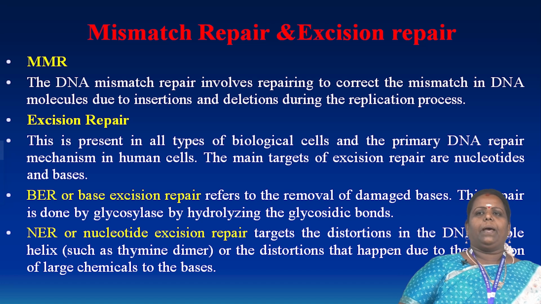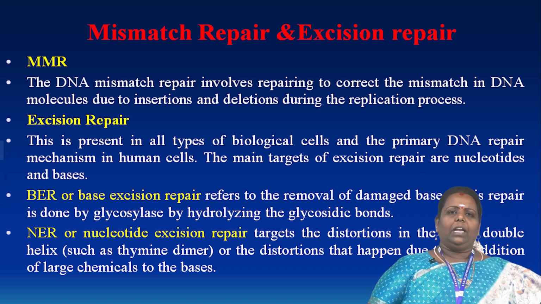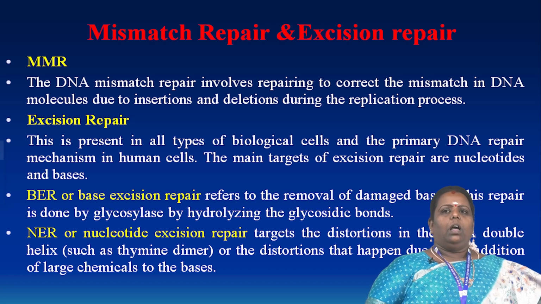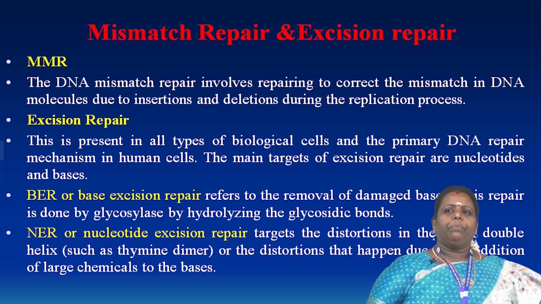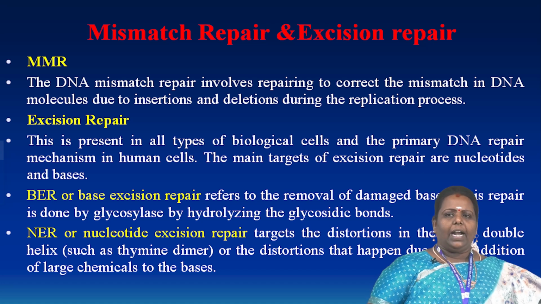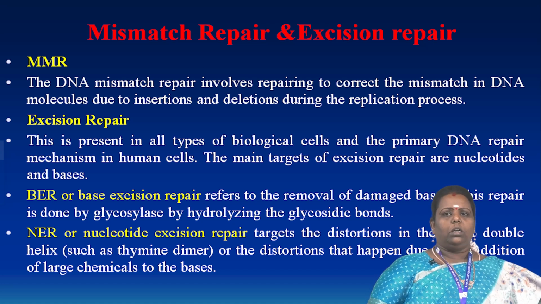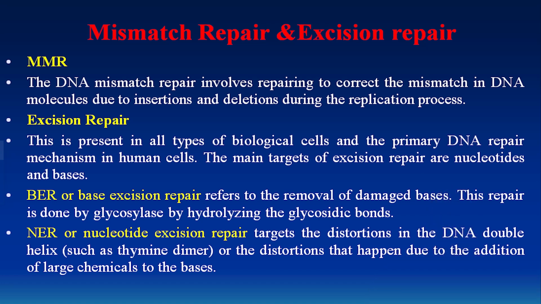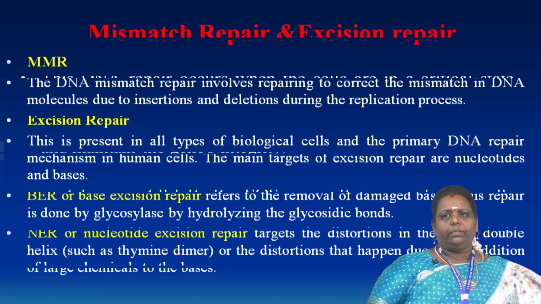The primary DNA repair mechanism in human cells is excision repair, mainly targeting nucleotide bases. In excision repair, the damaged base pair is removed by a glycosylase, hydrolyzing the glycosidic bond. Nucleotide excision repair targets dissociation of the DNA double helix structure, such as thymine dimers, and everything also occurs in the base pair.